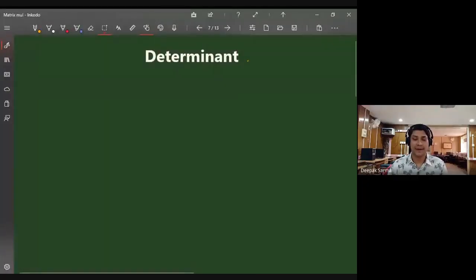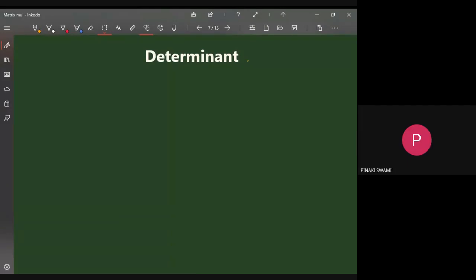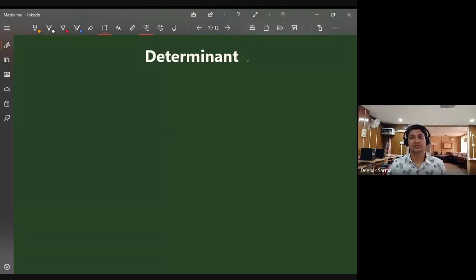Okay, let us share my screen. Can you see it? Yes, sir. You can see what is written there. Yes, sir. It is determinant. So, as I said, determinant is a function of a matrix. For now, whenever we talk about matrices, we mean square matrices.